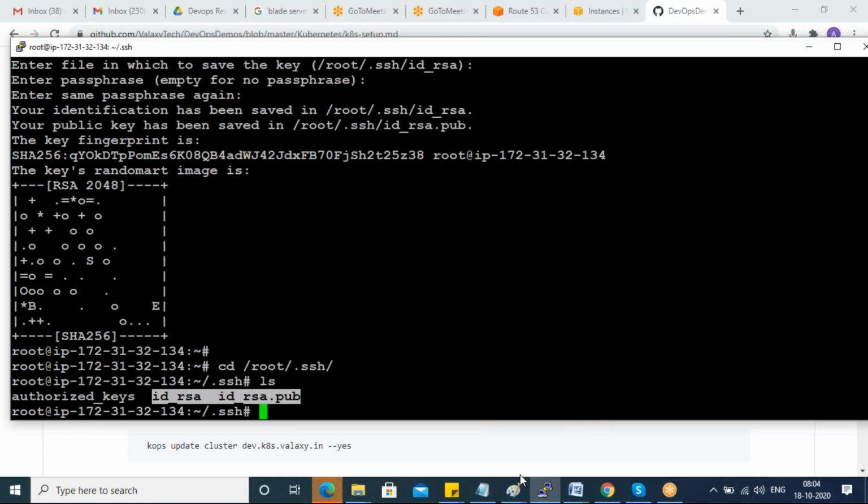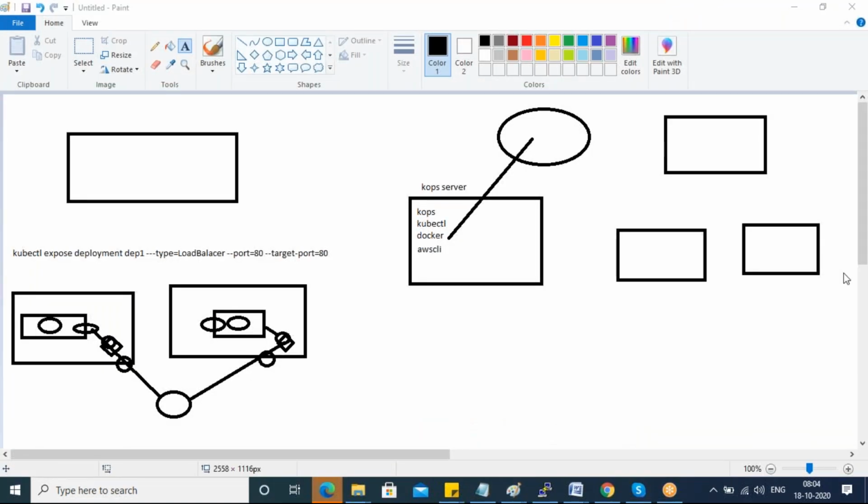Why do we need these keys? In the next phase, your kOps master will connect to AWS and spin up 3 EC2 instances. Your kOps master has to log into these master and worker nodes to set up your Kubernetes. For that purpose, you need SSH communication. So you generated keys here. When you spin up these servers, these keys will be copied to the respective servers, so you can log in from here to there without any password. That is why we are creating these keys.